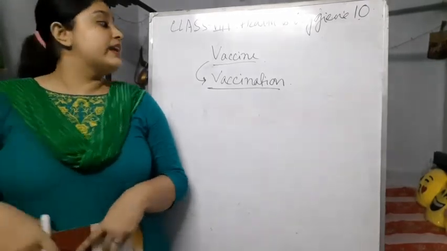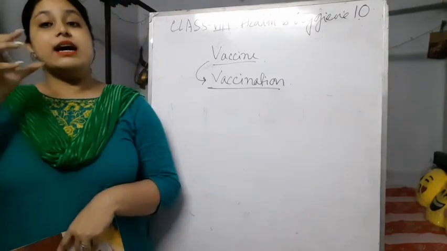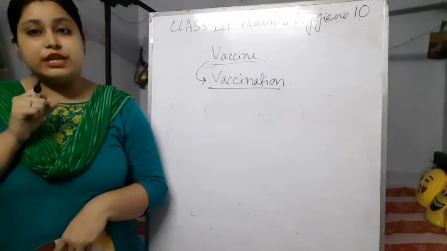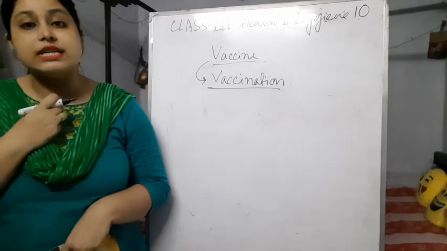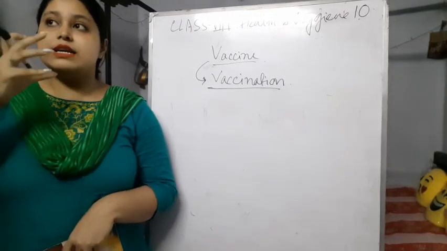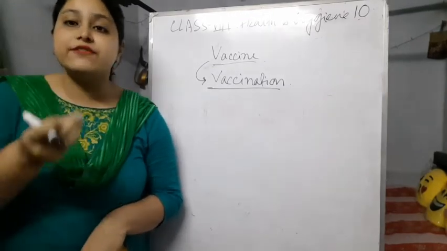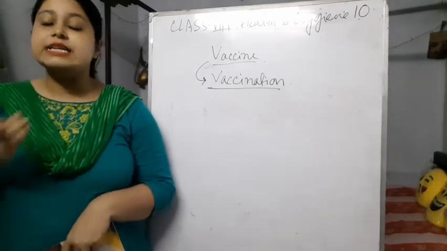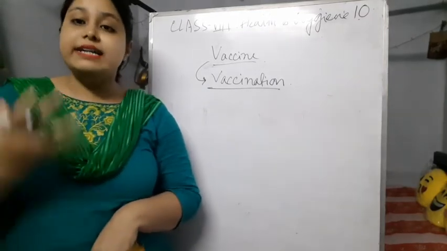When we take these vaccines, the microbes are in a weakened position, but our body knows it is a protective system and produces antibodies against it.